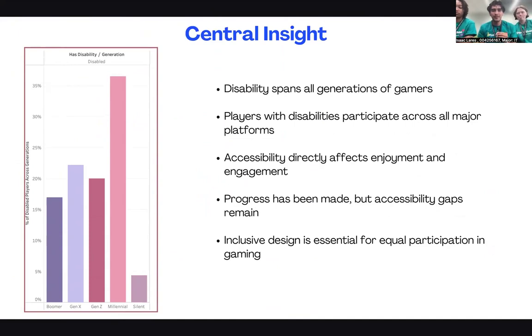So for our central insight, we used all the generations and we saw how many people who have disabilities are in each generation. And we found that disability spans all generations of gamers. So it's not specifically boomer, Gen Z, or millennial. So this shows that progress has been made, but accessibility gaps still remain. So overall, inclusive design is essential for equal participation in gaming.